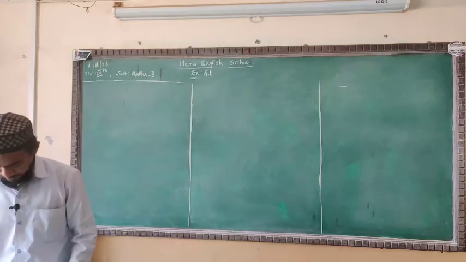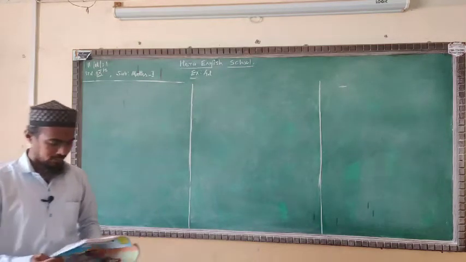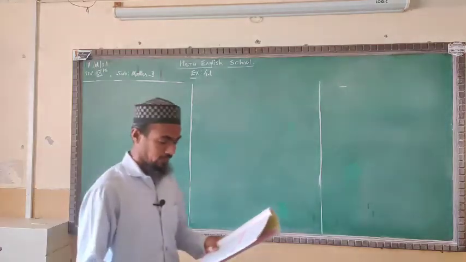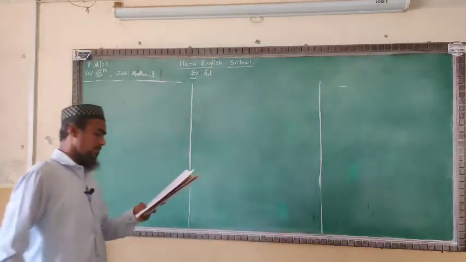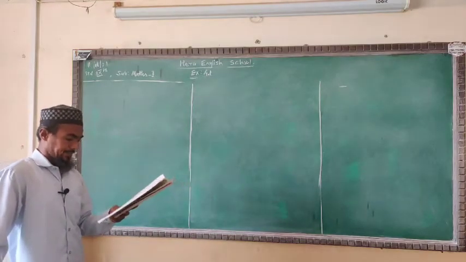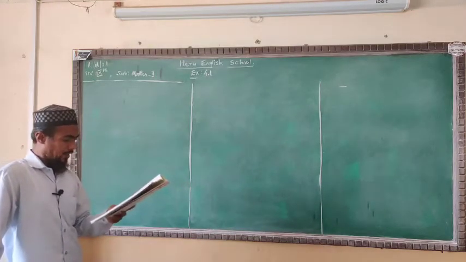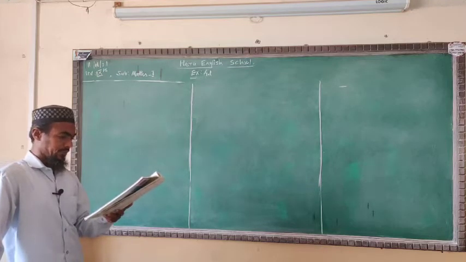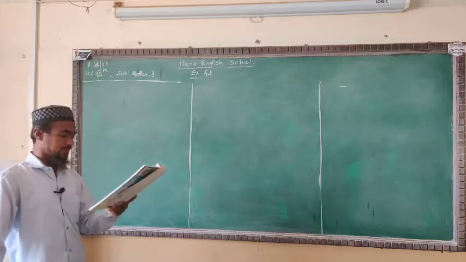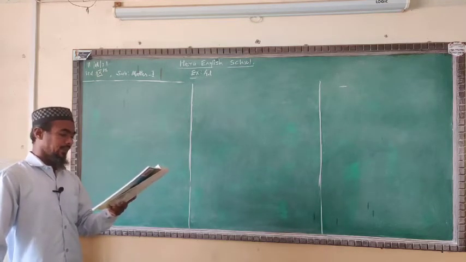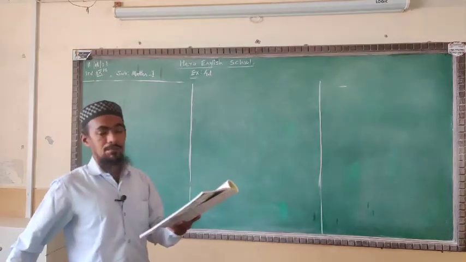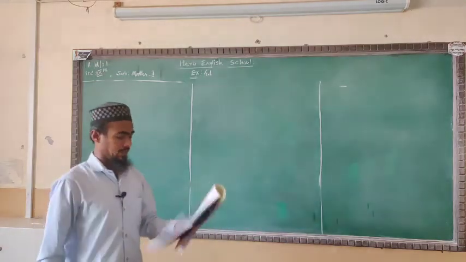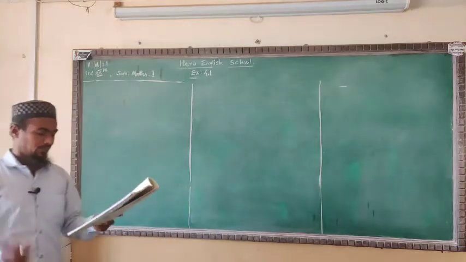Students, in my last lecture we were looking at exercise 4.1. We have completed questions number 3 and 4. Now today we are going to start question number 5. Convert the following ratios into percentages. We are given some ratios.